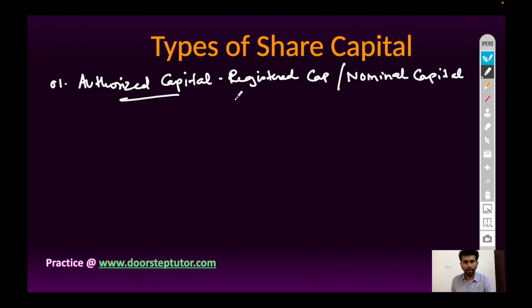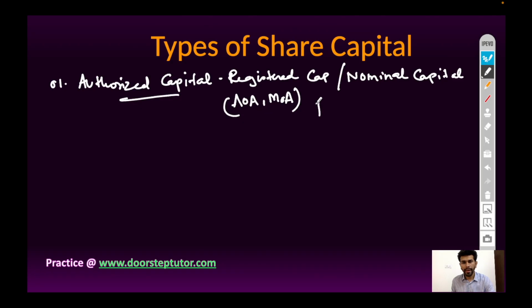It is recorded in the Articles of Association as well as the Memorandum of Association. The authorized share capital details should be mentioned in AOA and MOA. Also, they have to file MOA and AOA with the Registrar of Companies. It is the maximum number of shares which a company can issue to the general public during the lifetime of the company.